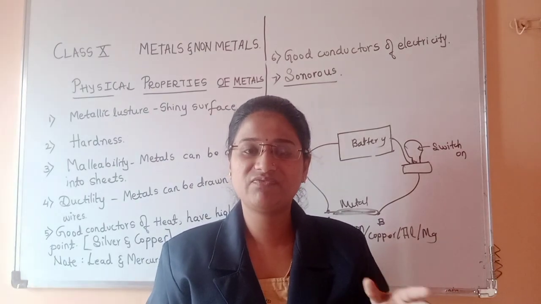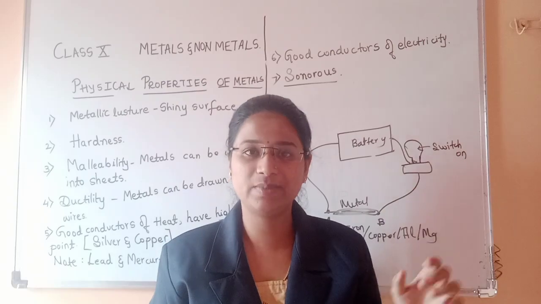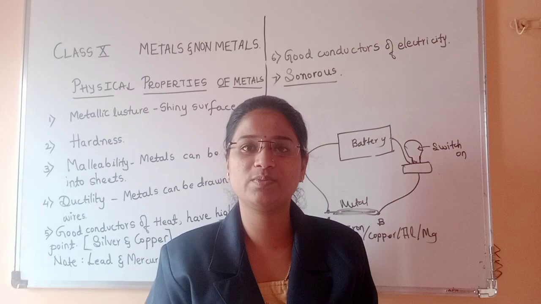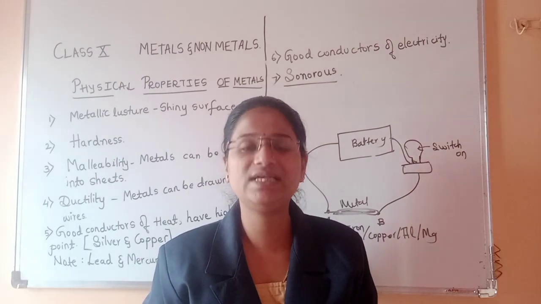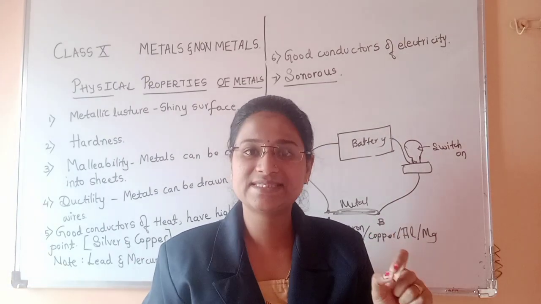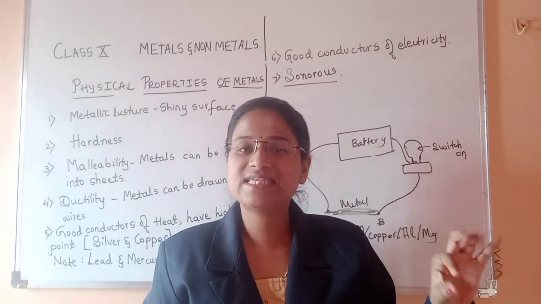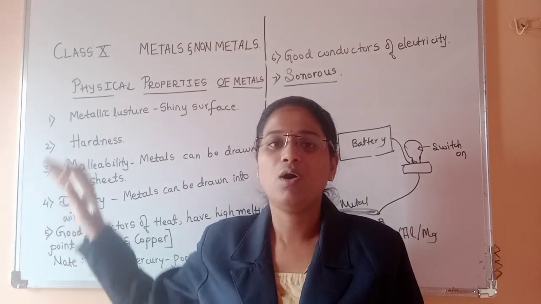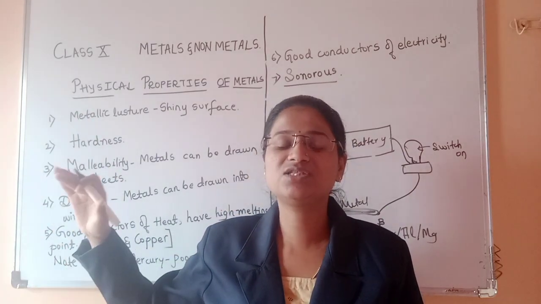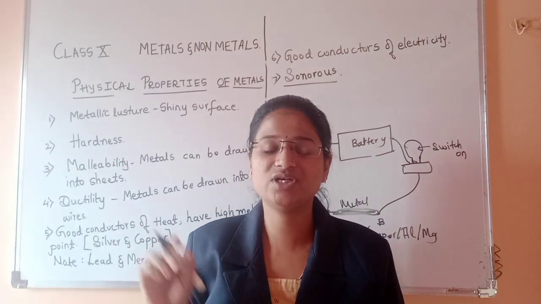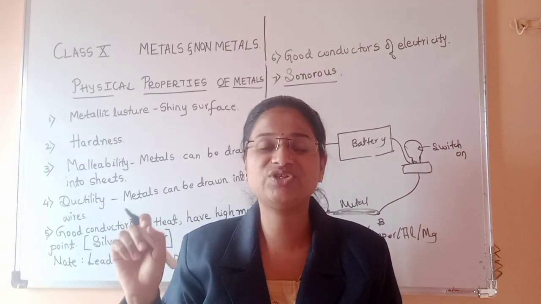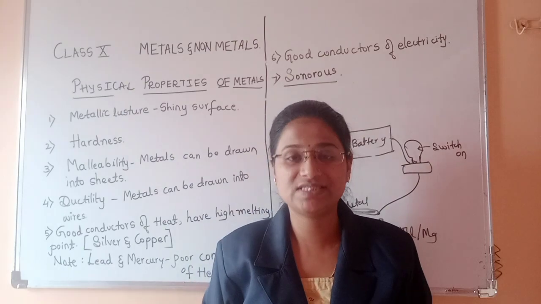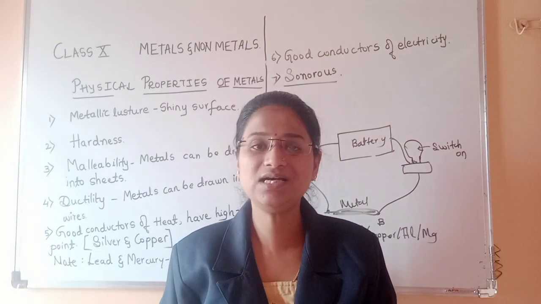When we come to the physical properties of non-metals, usually non-metals are solid at room temperature, except bromine, which is a liquid. In the case of metals, almost all are solid at room temperature except mercury, which is a liquid. Let us discuss the physical properties of non-metals in the next session.